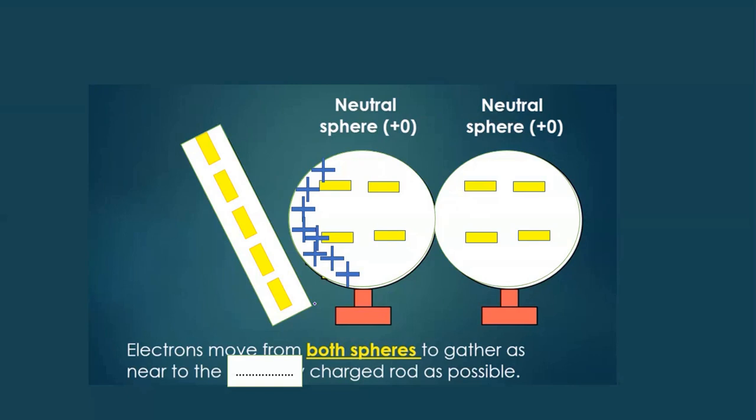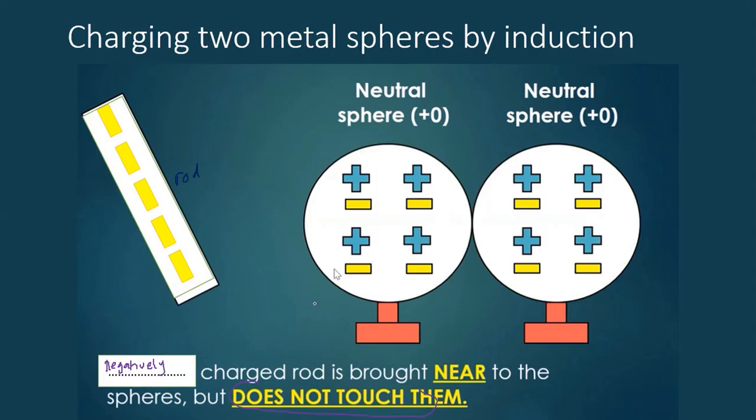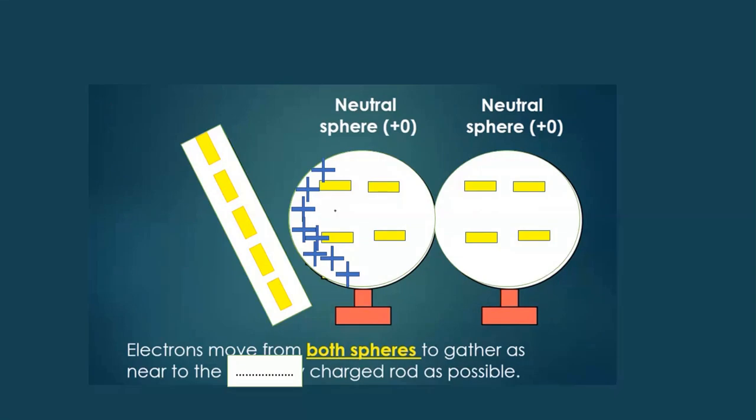And then what will happen? Because the rod is negative, the positive charge will move to the left side of the sphere. Negative and positive attract each other.